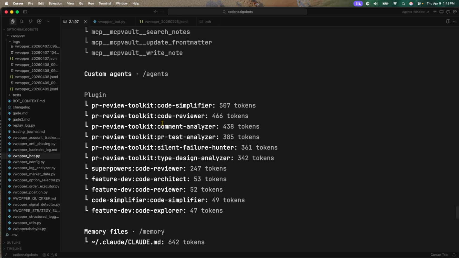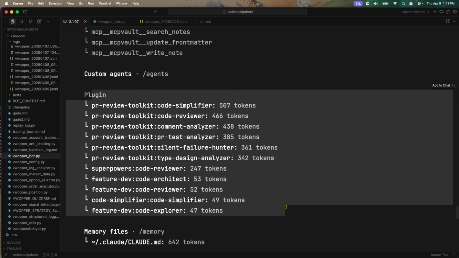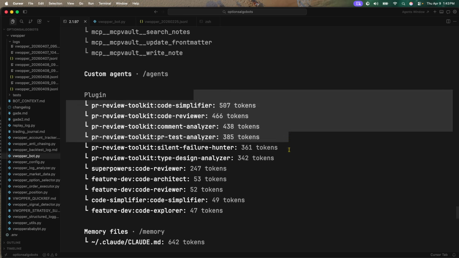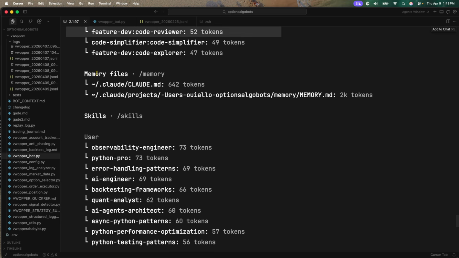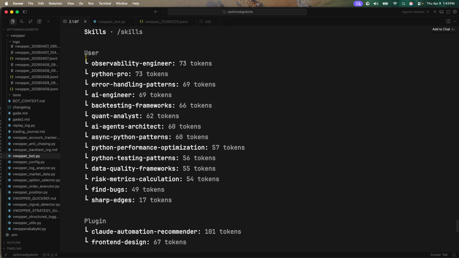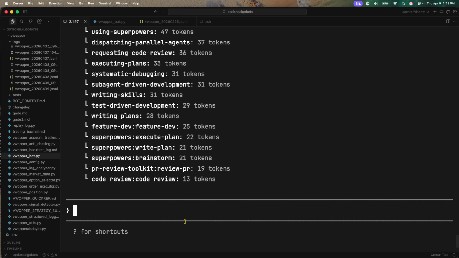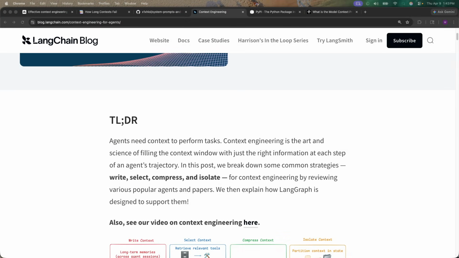So here's going to be the custom agents that we have, the plugins. Don't worry, I'm going to make a video on plugins so you can understand that. A few of the plugins in the memory file, right? And then the user skills, and we also have the plugins as well. So as you can see here, there's a few items that I want us to be able to properly understand.